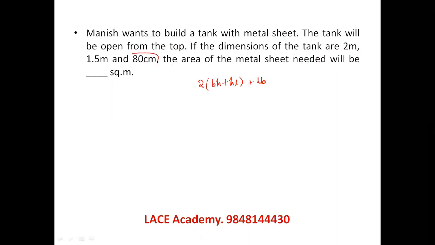Here height is given in centimeters. I will be writing it as 0.8 meter. So 2 into B into H, 1.5 into 0.8, 1.2, HL 0.8 into 2, 1.6 plus LB 2 into 1.5. So this much square meters are needed. 1.2 plus 1.6 is 2.8 into 2 is 5.6 plus 3 is 8.6. So 8.6 square meter area of sheet is needed. Let us see the next question given.